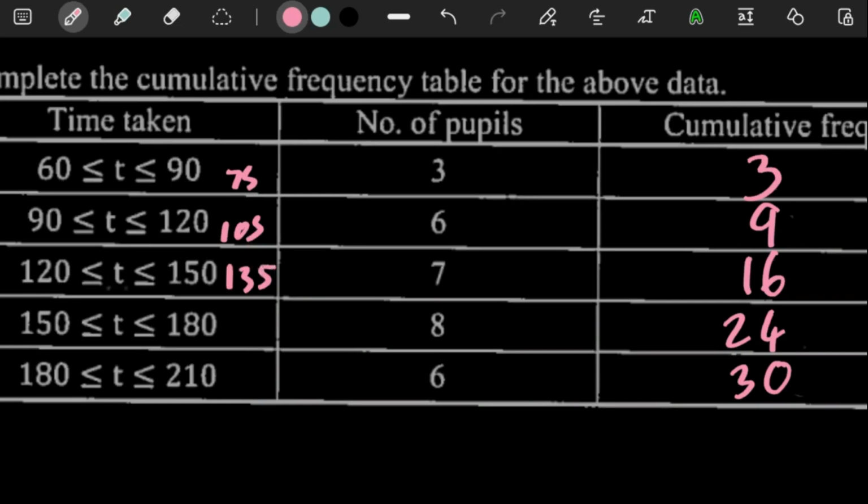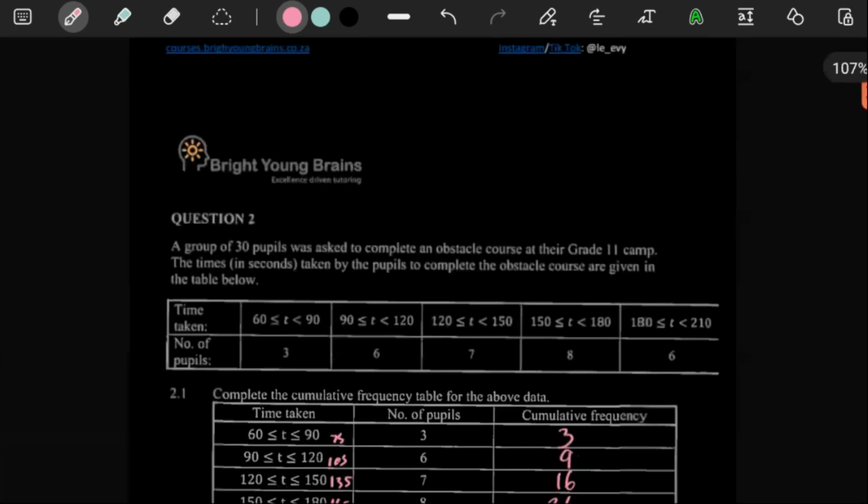And then between 150 and 180, 150 plus 180 divided by 2, that's going to give us 165. And then 180 plus 210 divided by 2, that's going to give us 195.